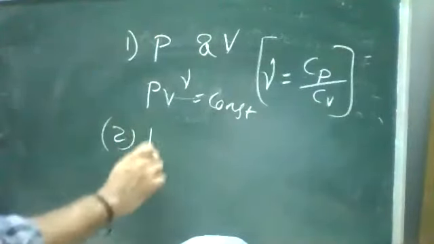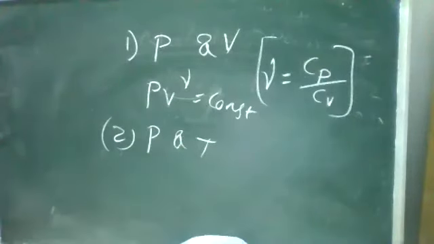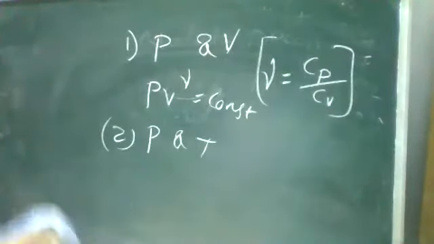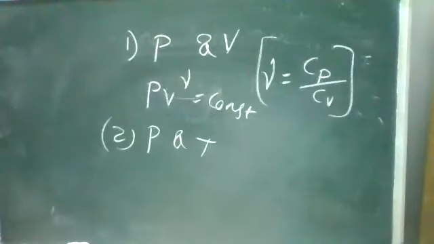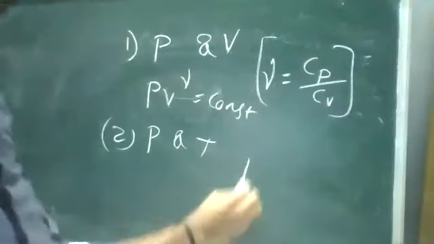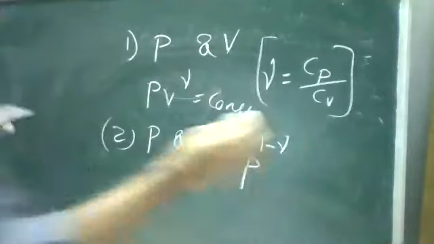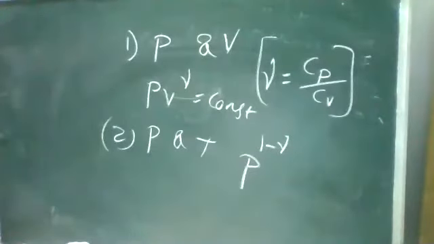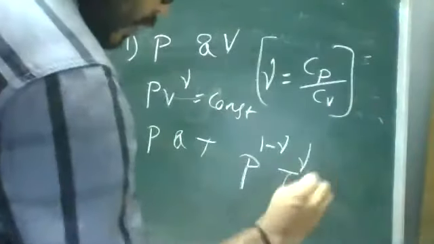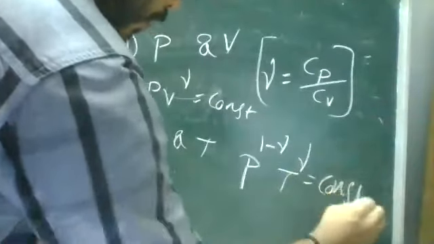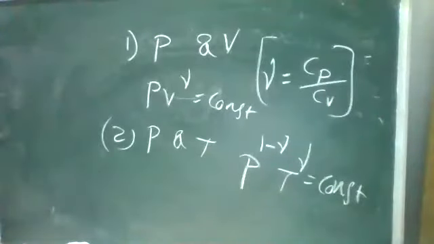Next, the adiabatic relation between pressure and temperature. The relation is P power 1 minus gamma, T power gamma is constant. Equivalently, P power 1 minus gamma, T power gamma is constant.